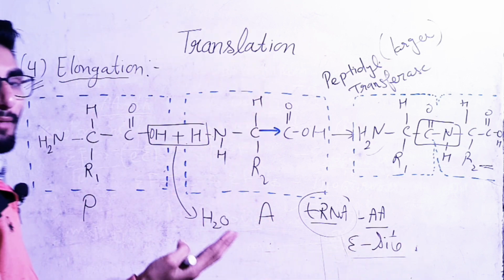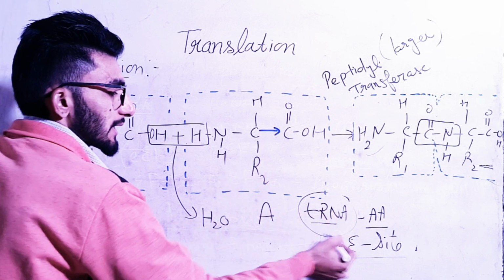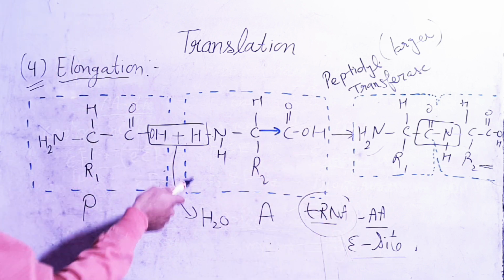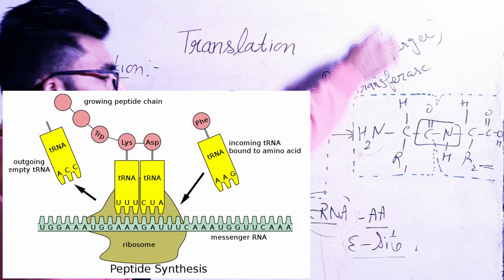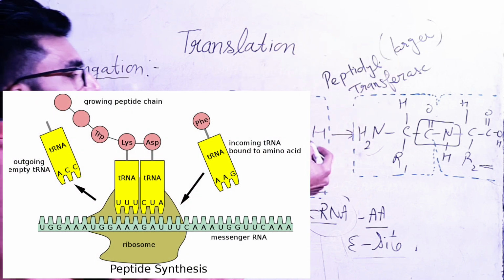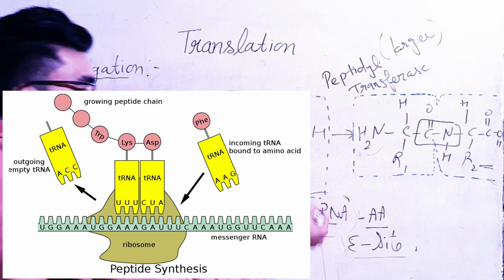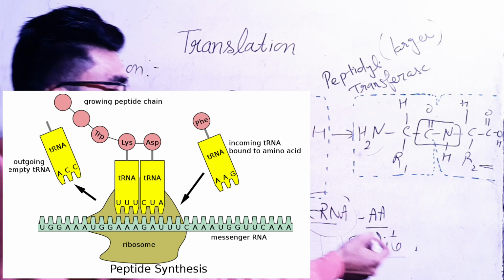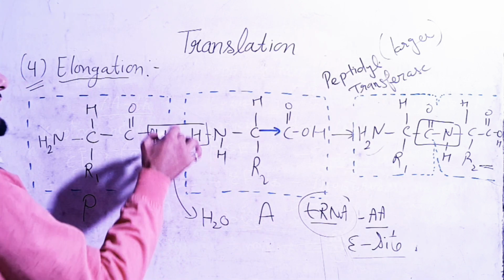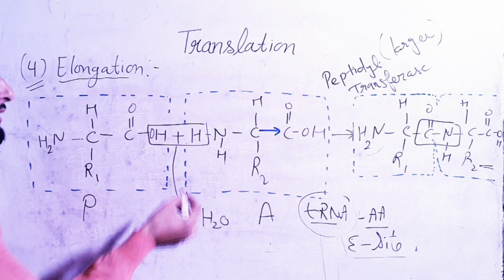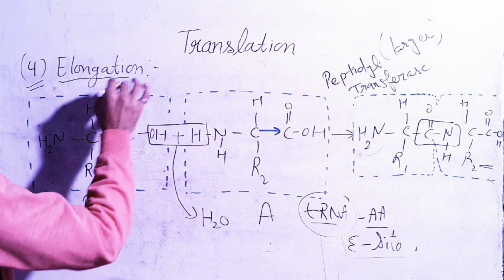In the same way a new amino acid will come and join by peptide bond with the older amino acid, and the tRNA will slip away by the exit site or directly. So we will get a long polypeptide chain in this manner. This is the elongation process.